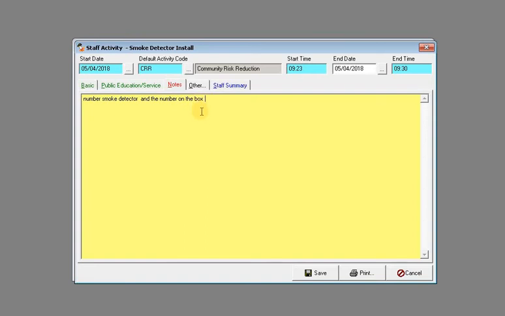The address would be tied to this report, but you can also add the address of the incident of wherever you're installing the smoke detectors. Click save.